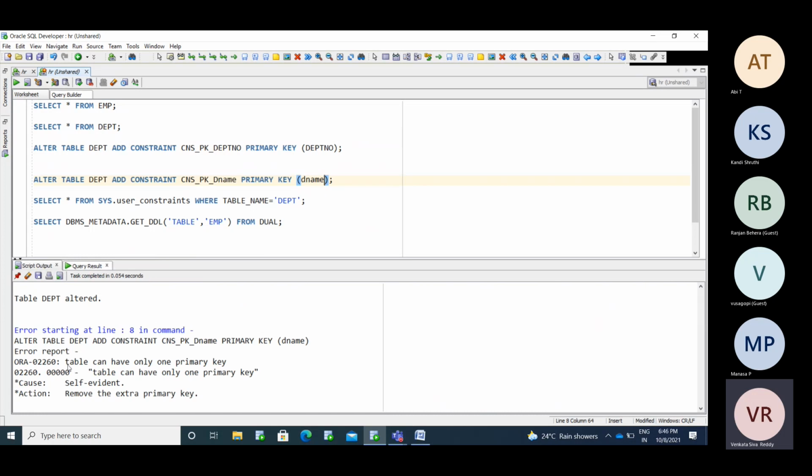Yesterday I said that a primary key is allowed only once per table; you can create only one primary key. If you want to maintain uniqueness, it is based on only one person in the family, not all the people.